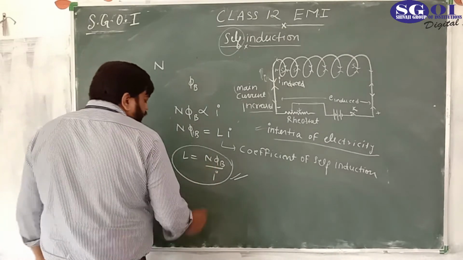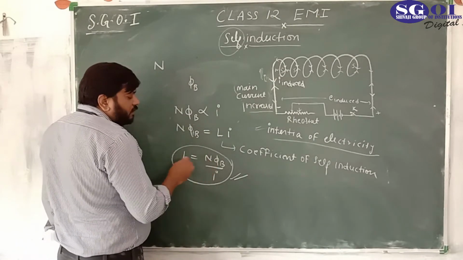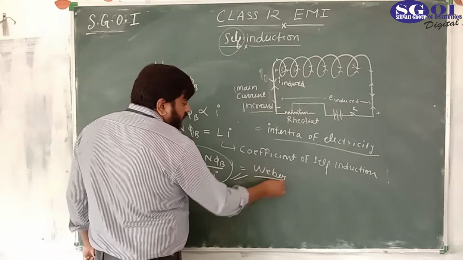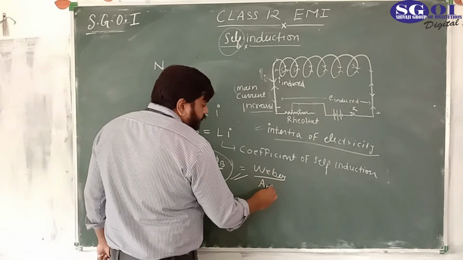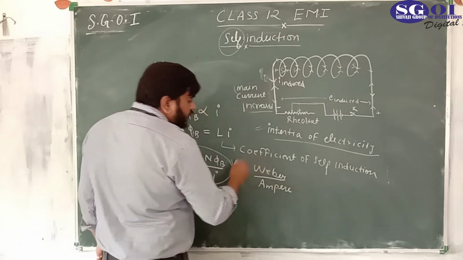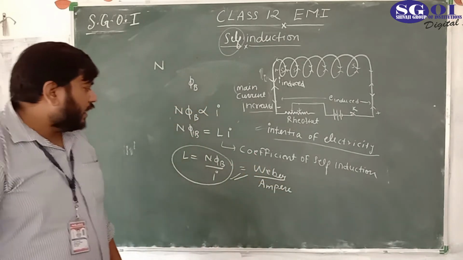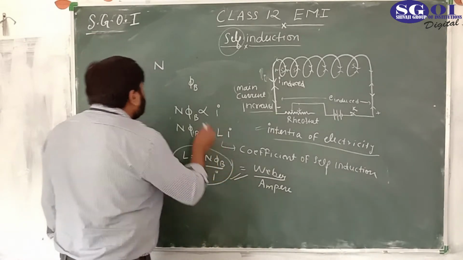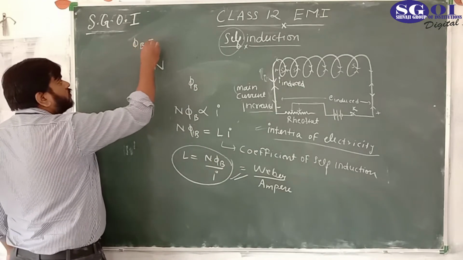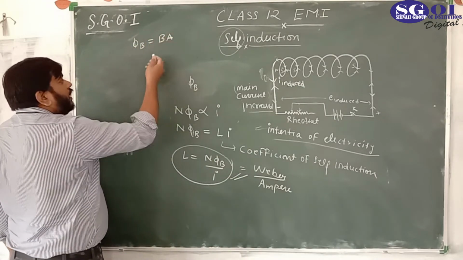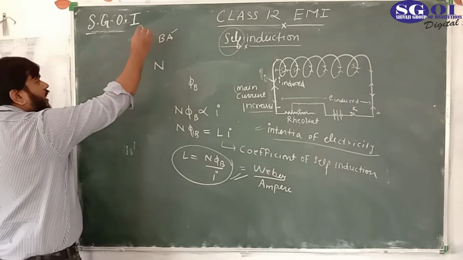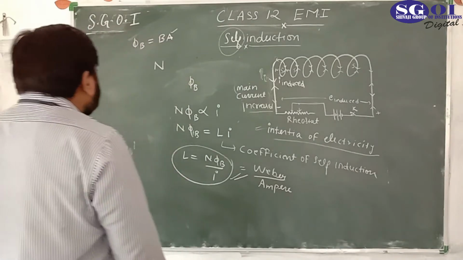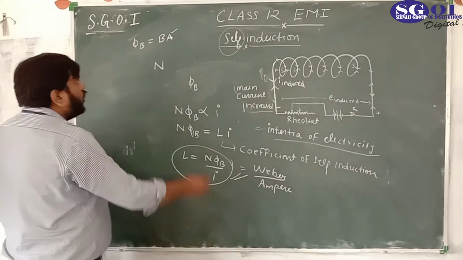What is the unit? For N, this is a number, it has no unit. Magnetic flux, Weber. For current, this is ampere. So this is Weber per ampere. And you could also define the dimensional formula for L, because phi B equals B times A, where area is L square, and the dimensional formula for B we have already seen in the previous video lecture.